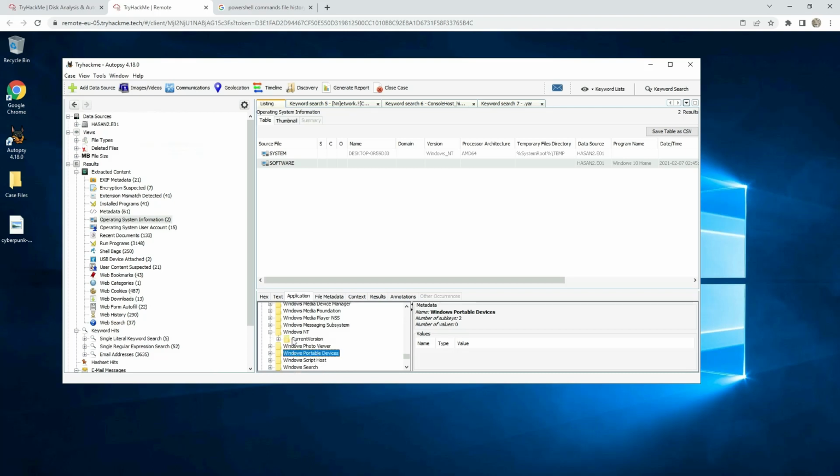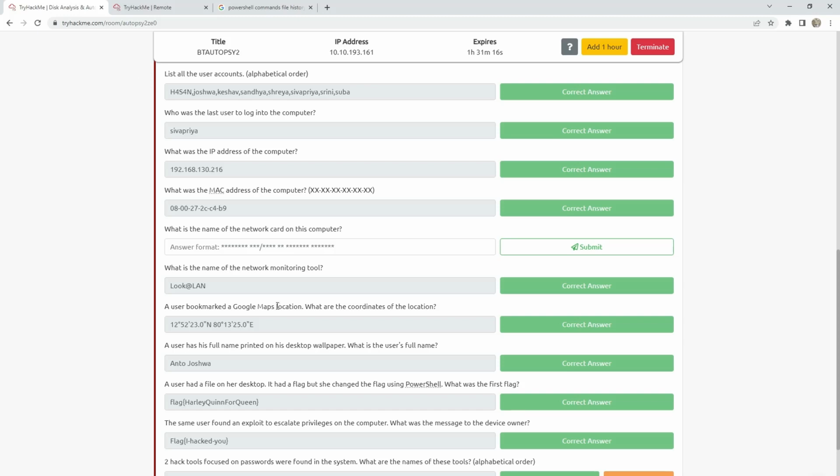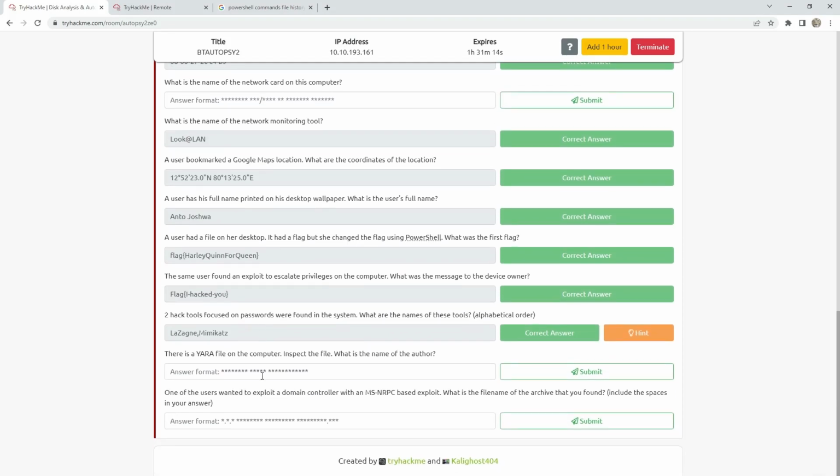Yes, then current version, open that, then find the network cards. Here they are, then 2, and here we see the name. Oh, I'm sorry, it's not here.